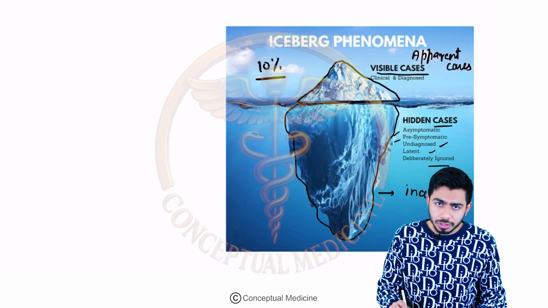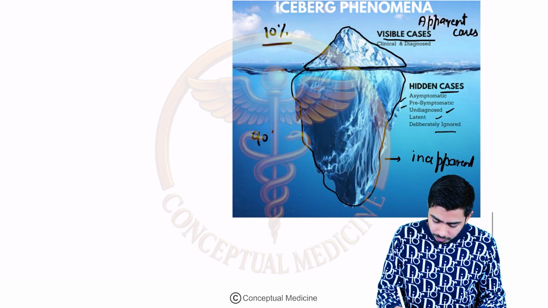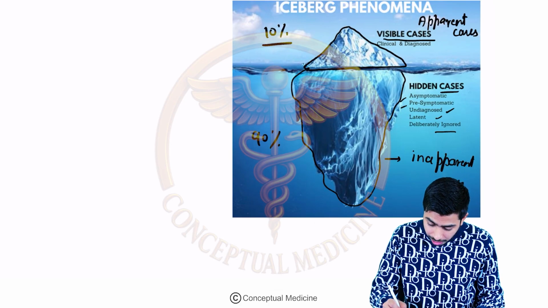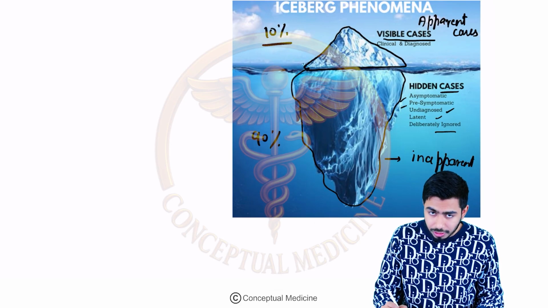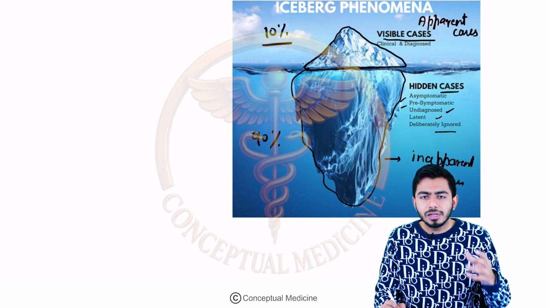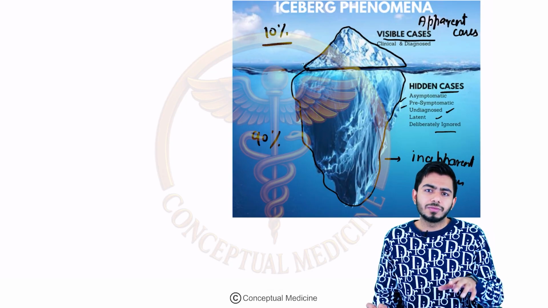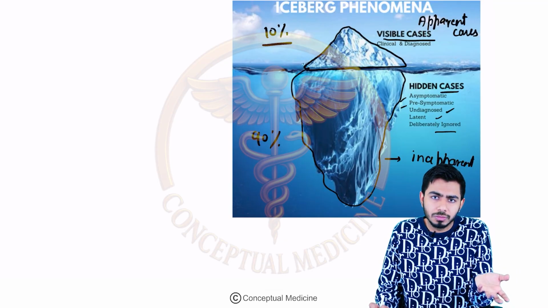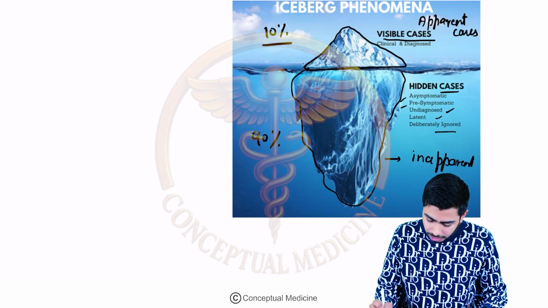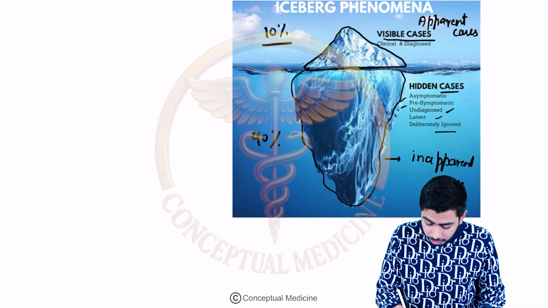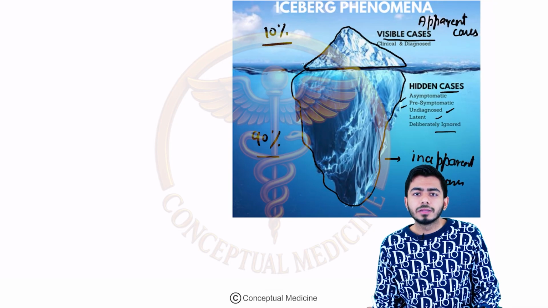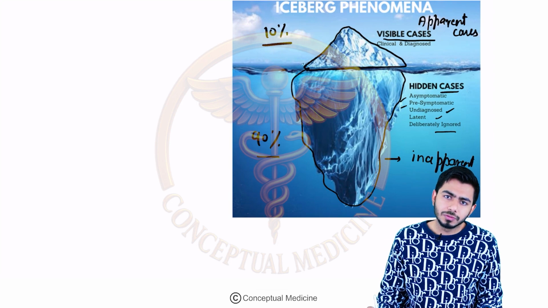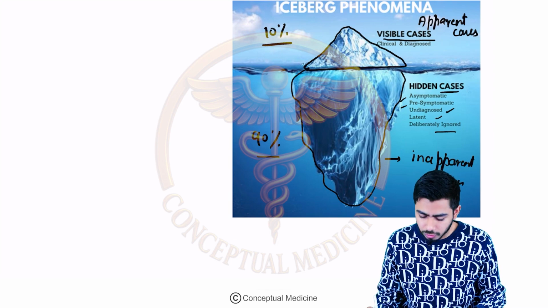But most diseases show this iceberg phenomena, they have the submerged portion, right? It means you can't confidently tell that this patient is not having this, because you don't know. The patient is not showing you the signs and symptoms, but it can be hidden inside the body, right? So 90% of the diseases show the submerged portion of the iceberg phenomena, right?